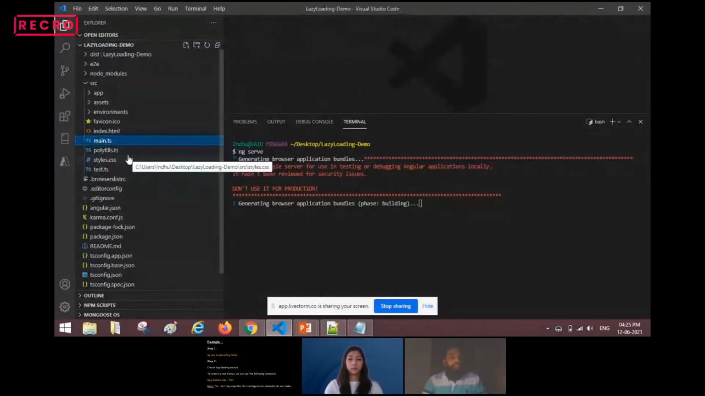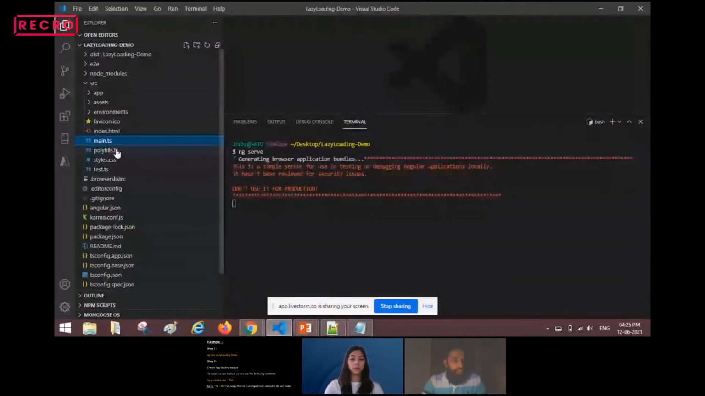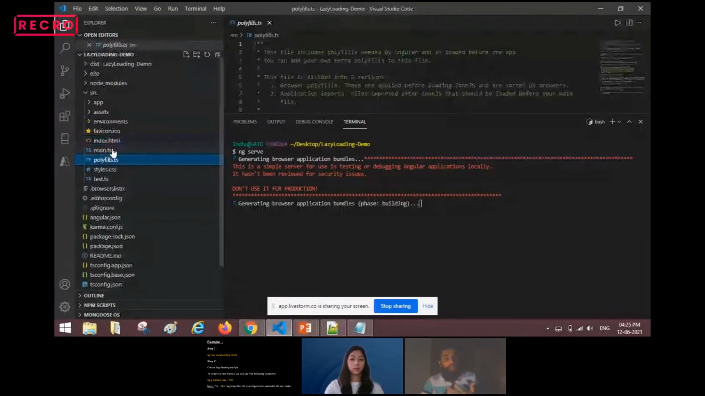Next, we have the polyfills.ts file. This polyfills.ts file is responsible for compiling TypeScript code to JavaScript methods. For example, our browser reads only JavaScript format, so it will do all the necessary compilation, and also it is responsible for maintaining the browser versions and compatibility versions.